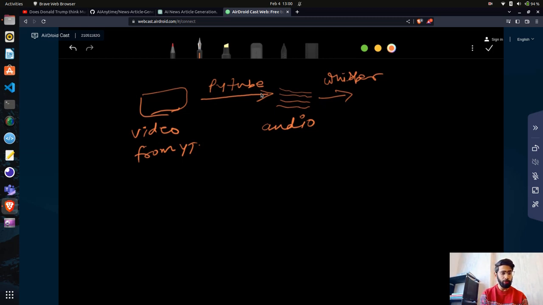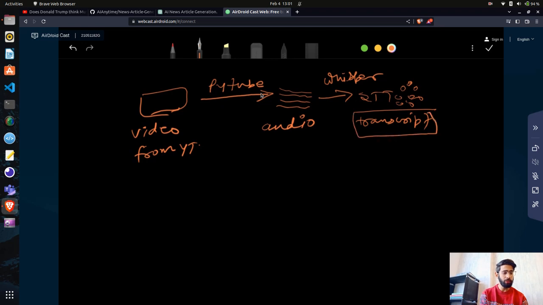Okay, Whisper, and we'll perform this STT, which is again speech to text, so we'll get the transcript. I don't know why I wrote vectors here, it doesn't make any sense. But anyway, we have audio, and then we perform the speech to text to get the transcript.